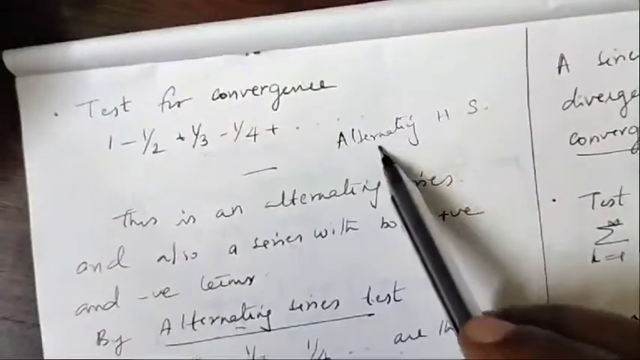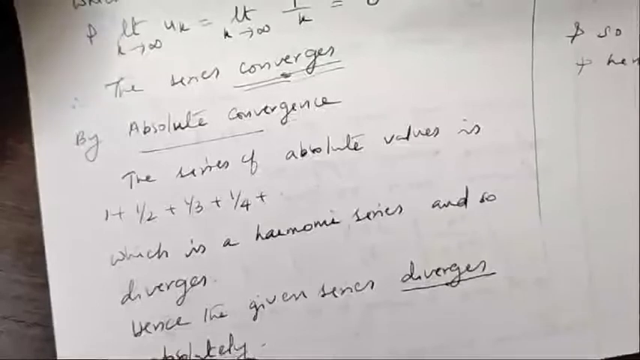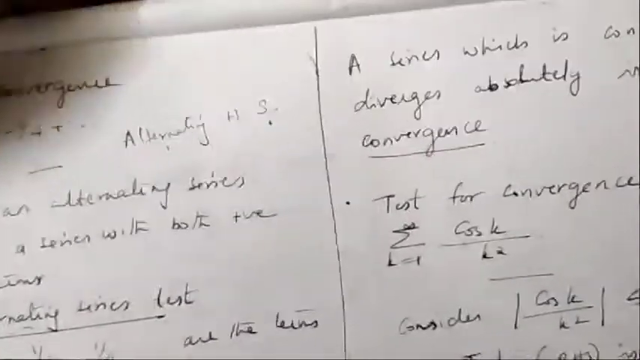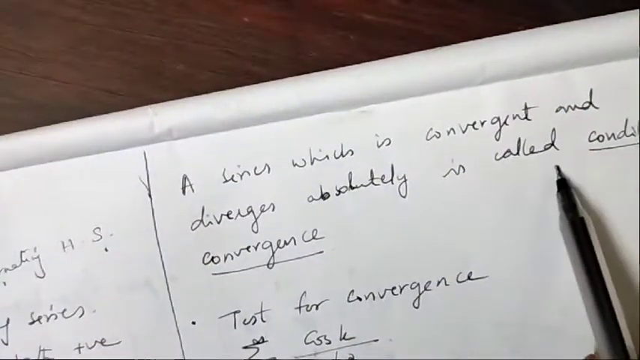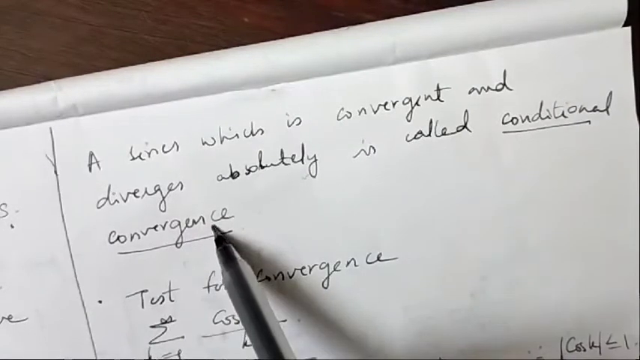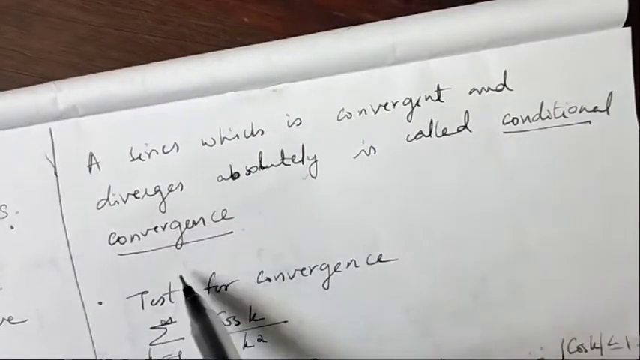So this is a particular type of series. The alternating harmonic series is absolutely divergent using absolute convergence, and by the alternating series test it converges. So there is more than one property for the series. A series which is convergent but diverges absolutely is called conditional convergence.